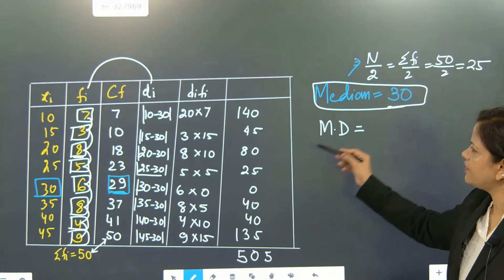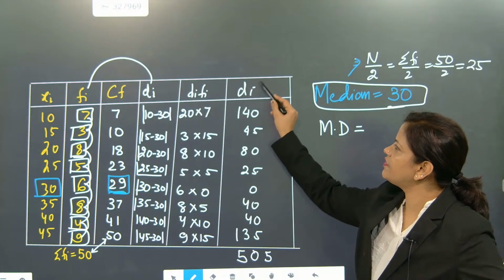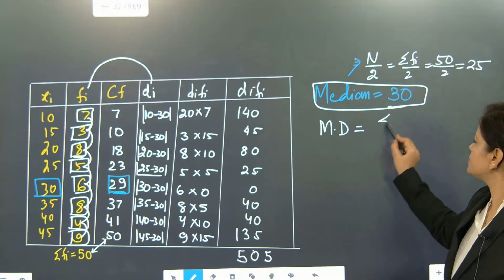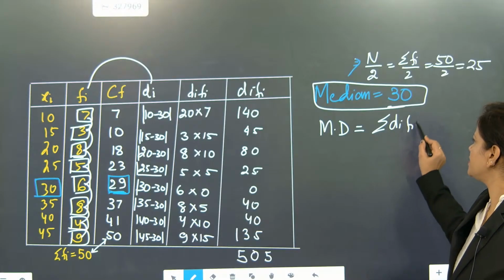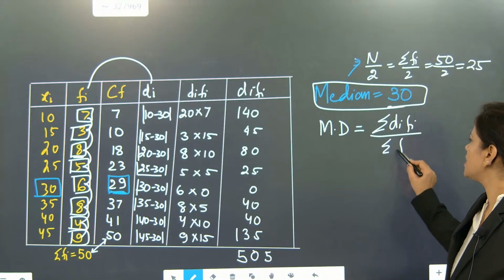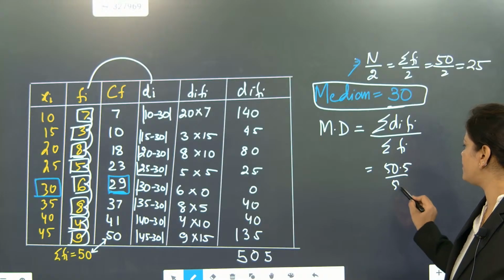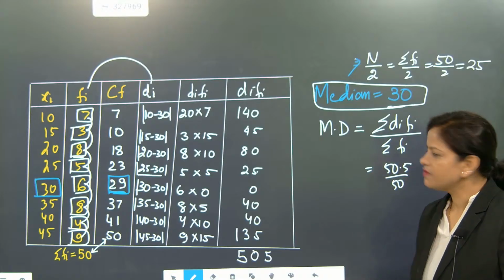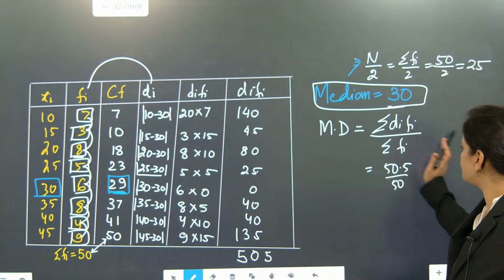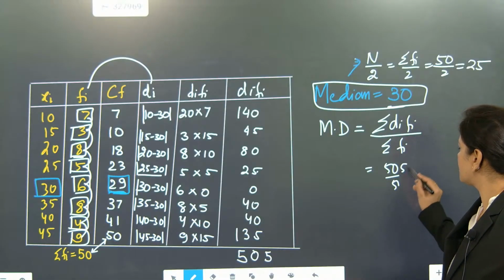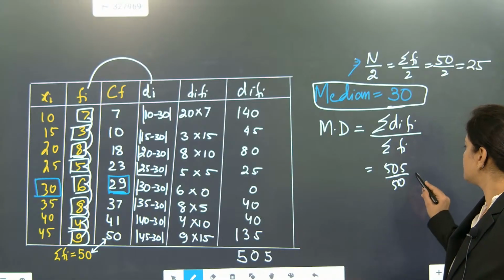So this part is the calculation of deviation. Summation of deviation multiplied with frequency, divided by the frequency part. So 505 by 50. Okay, 505, sorry, 505 by 50.